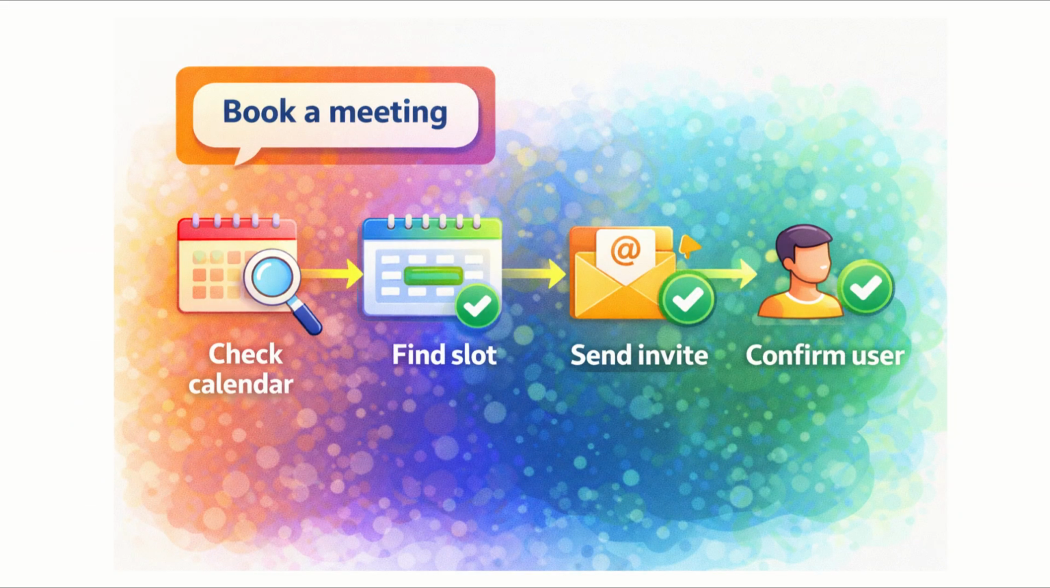Let's take one final example and go through the architecture, how it works by looking at an example like booking a meeting. For example, the user says, book a meeting. The agent checks the calendar, finds an available slot, sends an invite, and confirms with the user. No manual work, no step-by-step instructions needed. This is the real power of an AI agent.